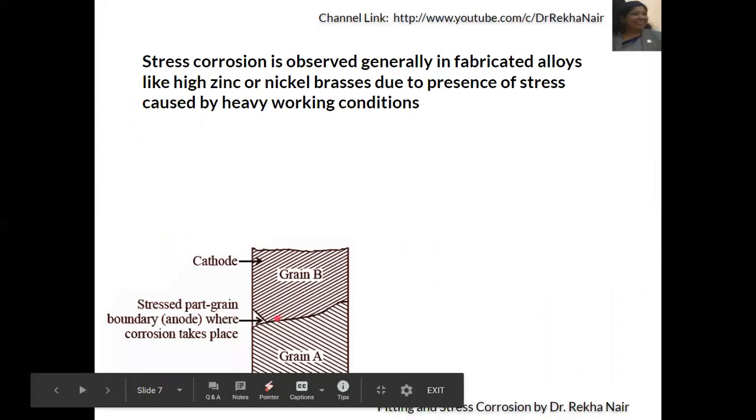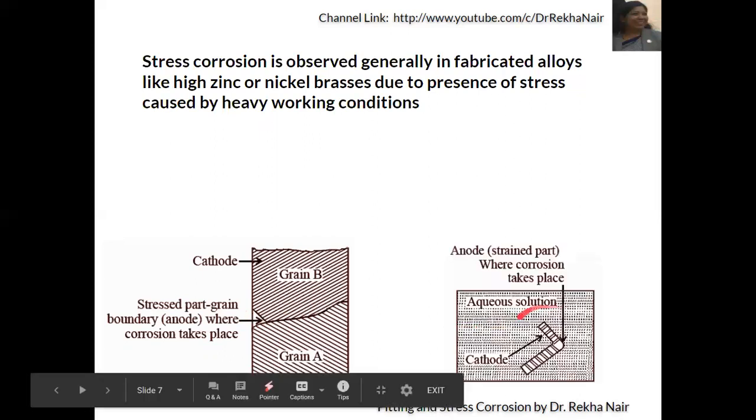We have a metal which has two different grains. See, you can see the stress part here. The atom arrangement is different. Here, the atomic arrangement is different. This boundary will be acting as a stressed part or anode, and corrosion will take place here.